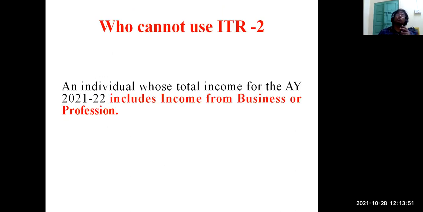Now you see who cannot use ITR 2. Just remember, an individual whose total income for the assessment year 21-22 includes income from business or profession cannot use ITR 2. All these conditions may be right, but if income includes income from business or profession, then ITR 2 will not be applicable. In that case, ITR 3, 4 will be applicable.